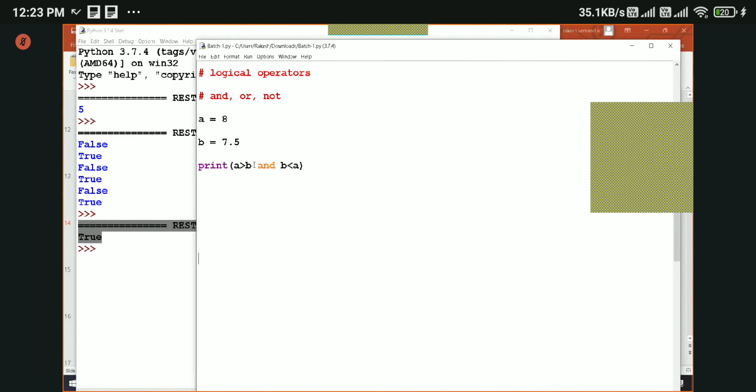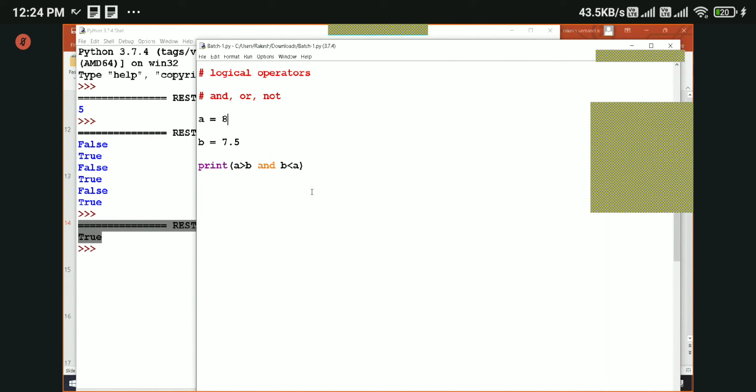So what happened is we gave two conditions here and we are checking these two conditions with the AND operator. Okay, the AND operator returns true when both the conditions are true. Otherwise, it will return false. Okay, in this case, a greater than b, right? 8 is greater than b, and the second condition b less than a, 7.5 is less than 8. Both the conditions are true, right? That's why we got true.